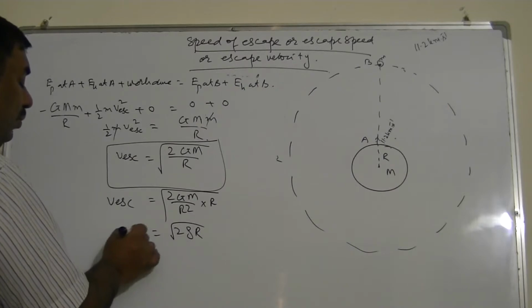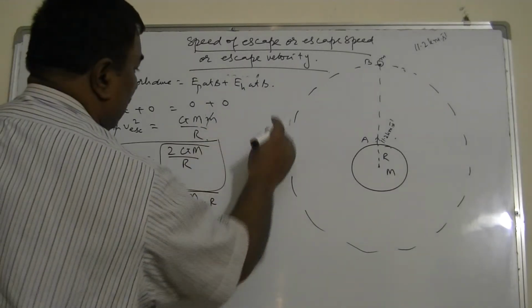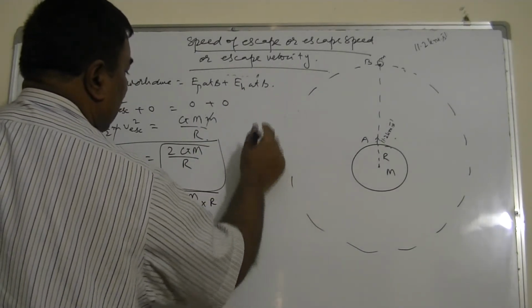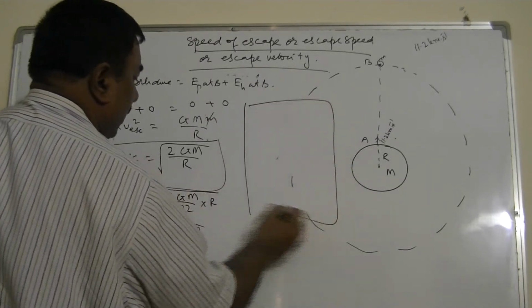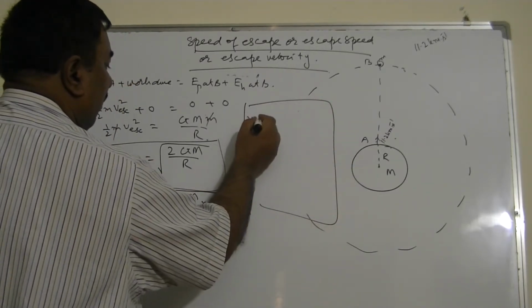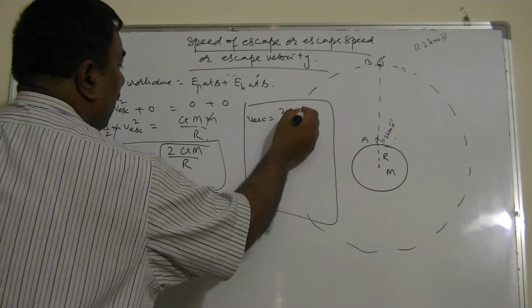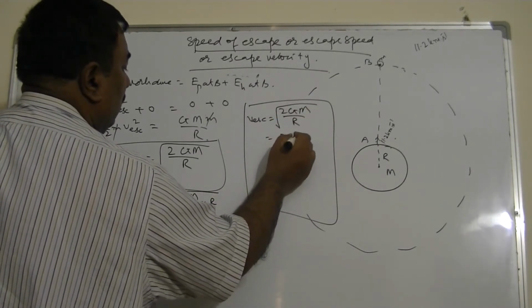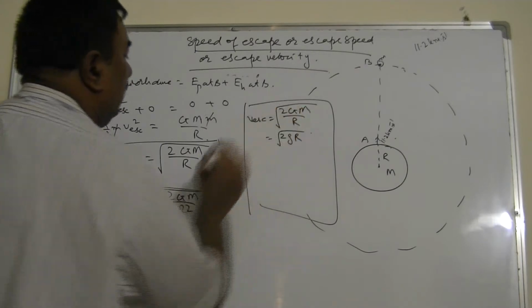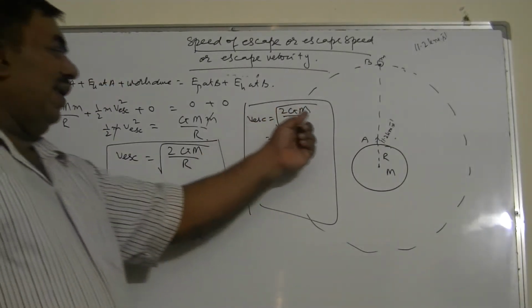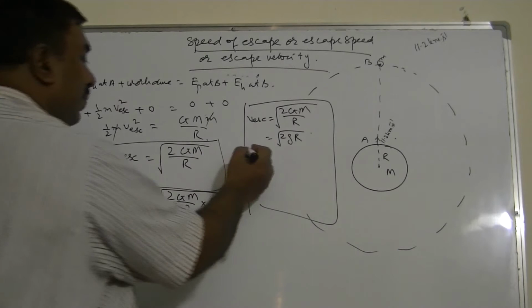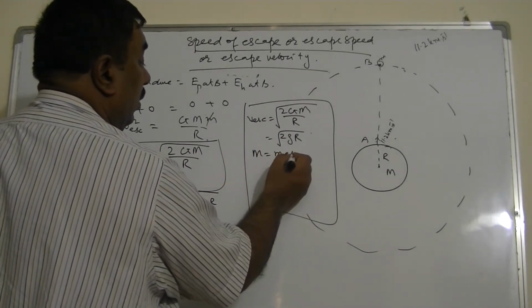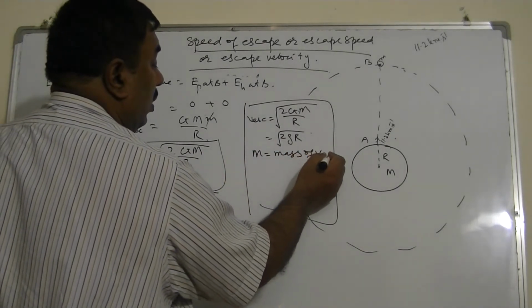So there are two formulas. I can write two formulas here: v_escape is equal to the square root of 2GM upon R, or the square root of 2gR. What is G? It is the universal gravitational constant. What is M? M is the mass of the planet.